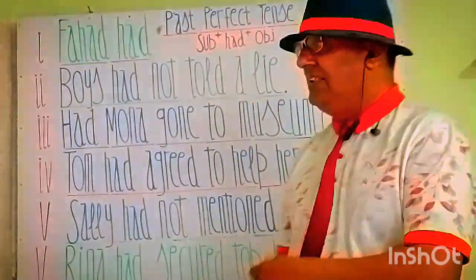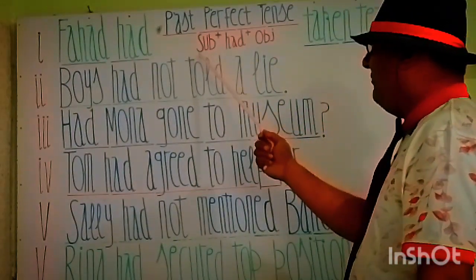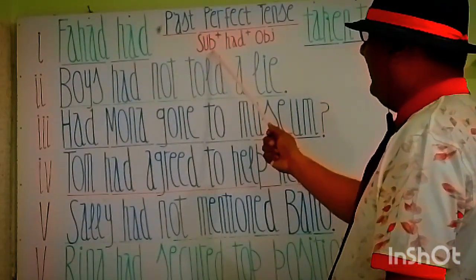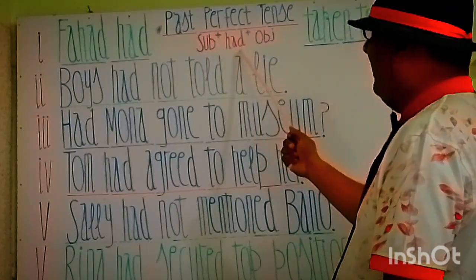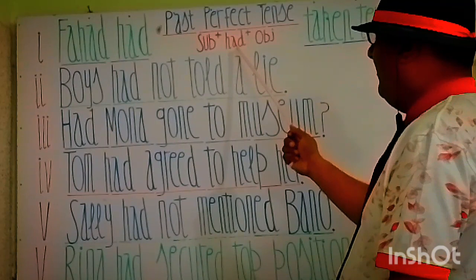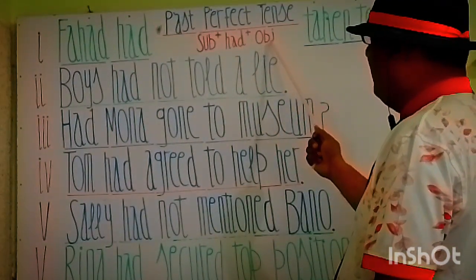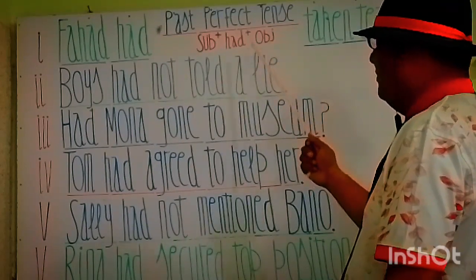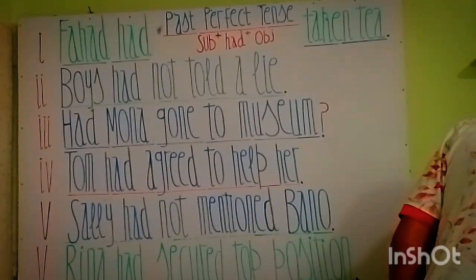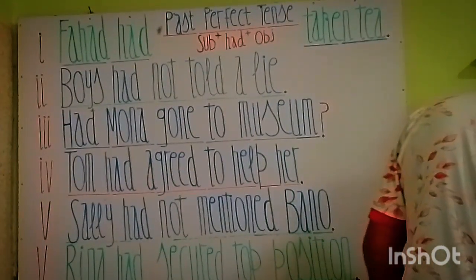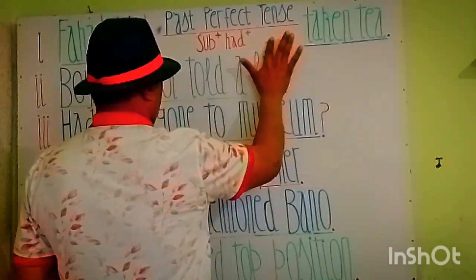Here, my students, this is the construction of past perfect tense. We have the formula here. First of all we write the subject, then we add had, and then we add the third form of verb, and then we add the object.